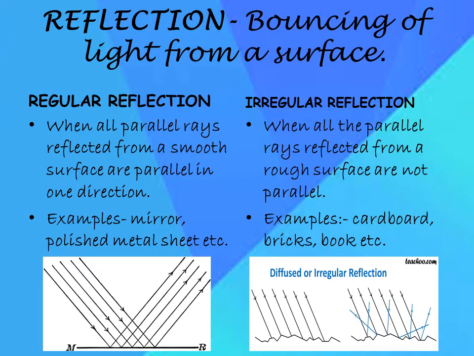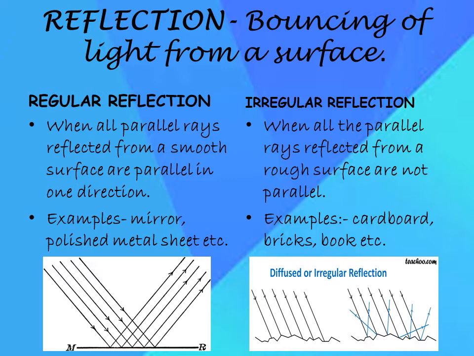On the basis of reflecting surface, we can categorize reflection into two types, that is regular reflection and irregular reflection. When all parallel rays reflected from a smooth surface are parallel in one direction, then it is said to be a regular reflection. Happens in case of plane mirror, polished metallic sheets, etc.